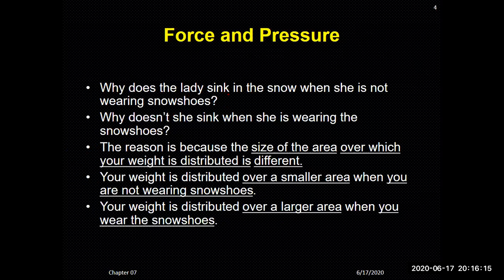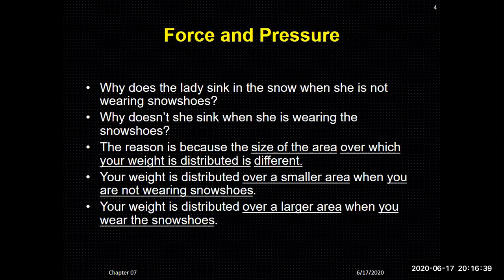Why does the lady sink in the snow when she is not wearing snowshoes? Why doesn't she sink when she wears the snowshoes? This is a conceptual type of question.